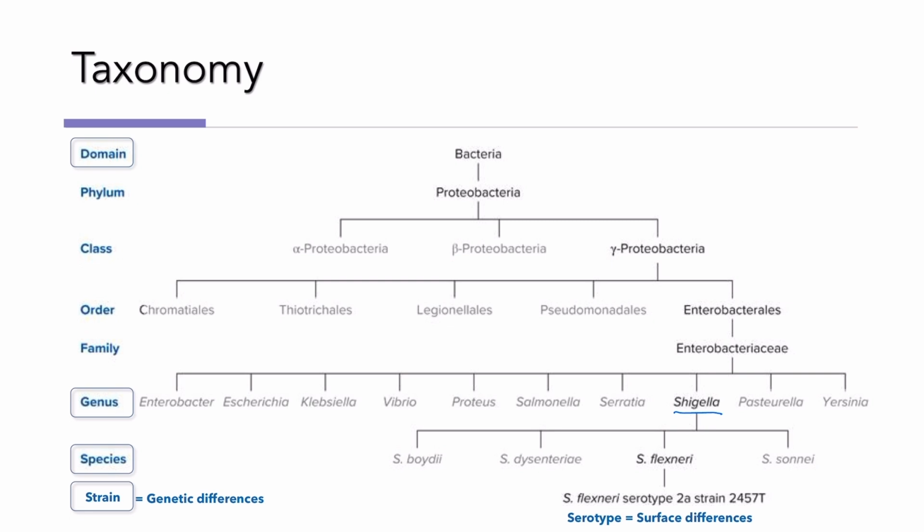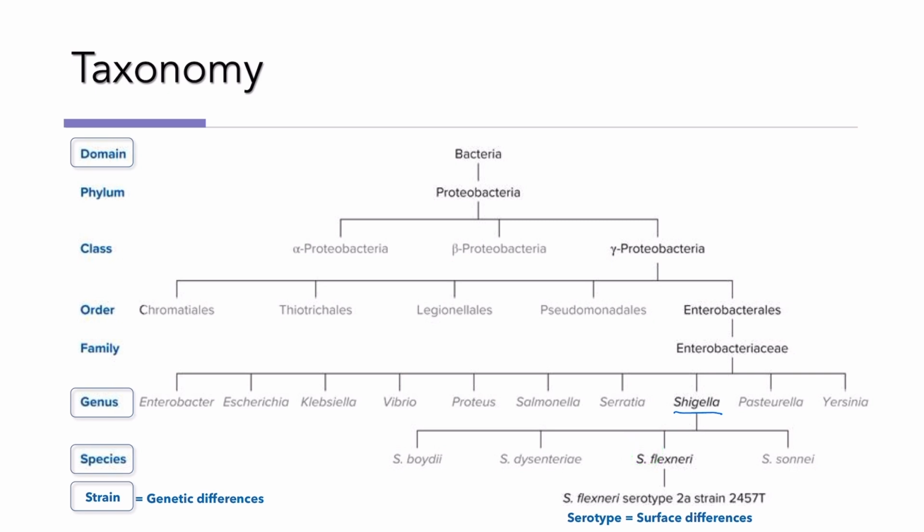Now, Shigella has several species, but we're giving this one here, Shigella flexneri. You'll notice that this still is in italics. That's important, but now the species name is in lowercase. And we have abbreviated Shigella, the genus name, to just S with a period.